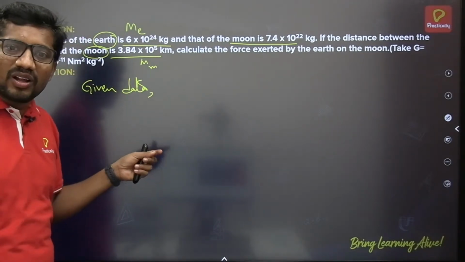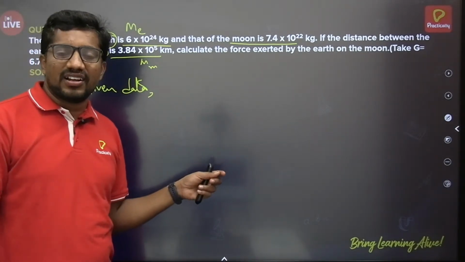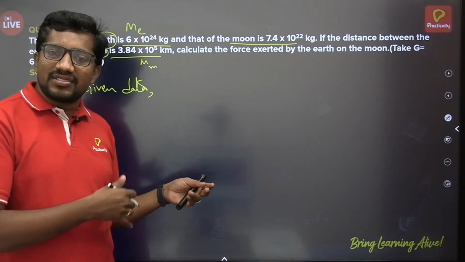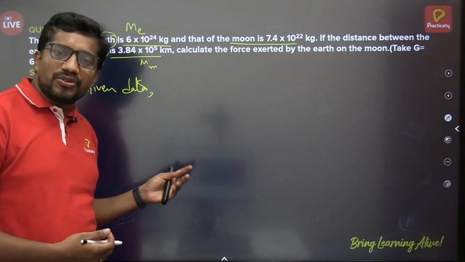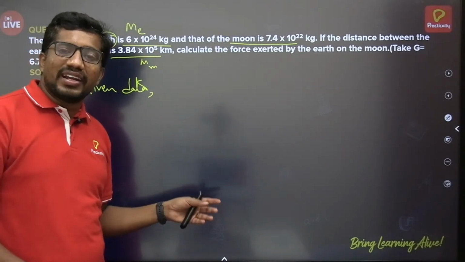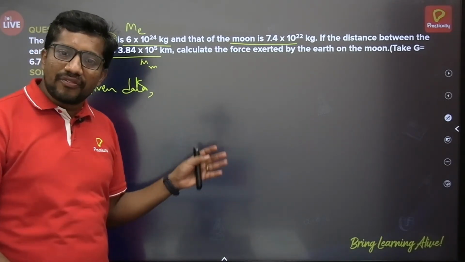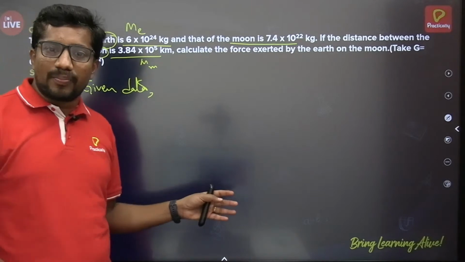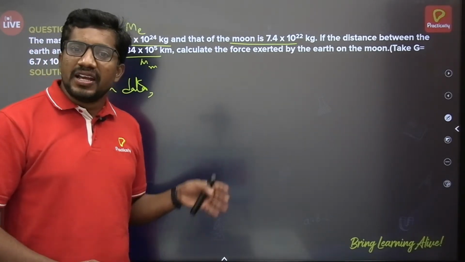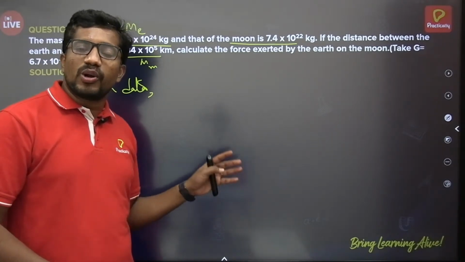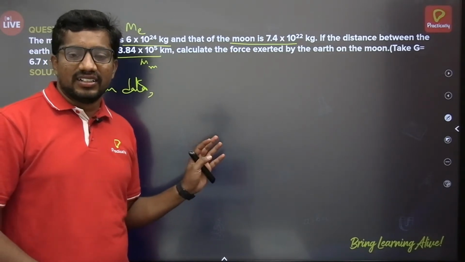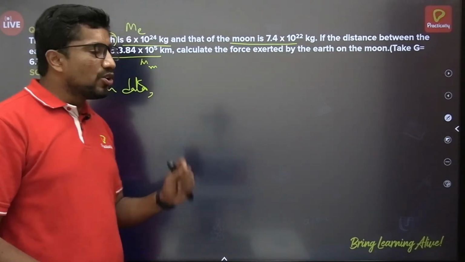And while solving, there is a certain procedure. Write the given data first. If it is a formula-based numerical, recall the suitable formula, substitute the data in the formula, simplify it, and get the answer. Even while writing the answer, you have to cross-check. If the physical quantity you obtain has units, don't forget to place the unit. If it does not have units, leave it like that. So be careful while solving the numericals.